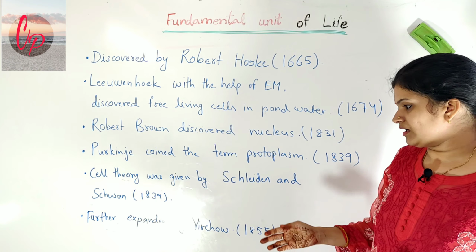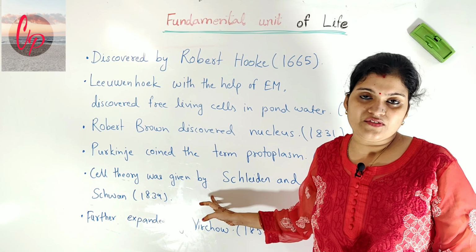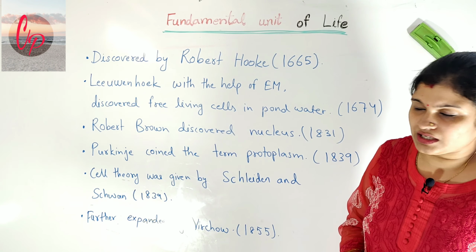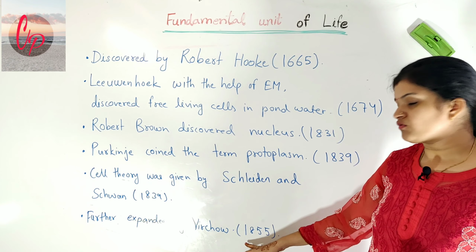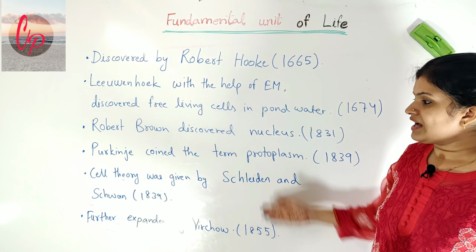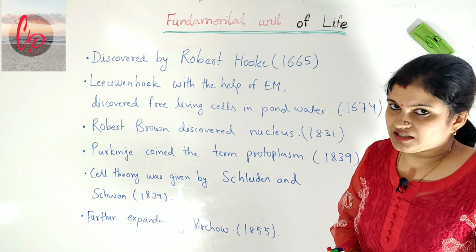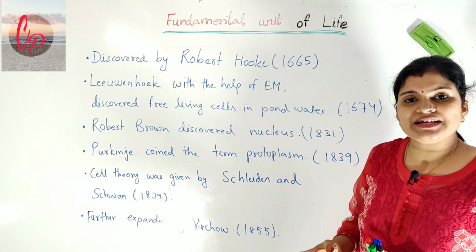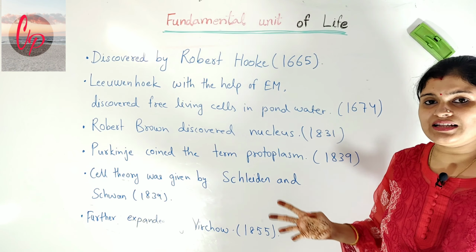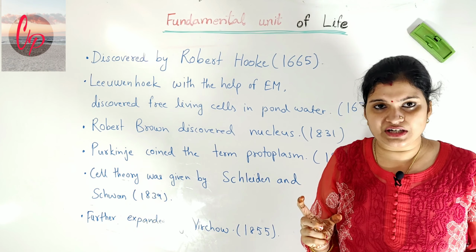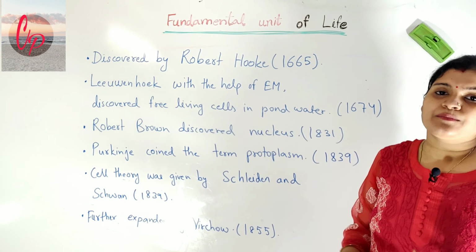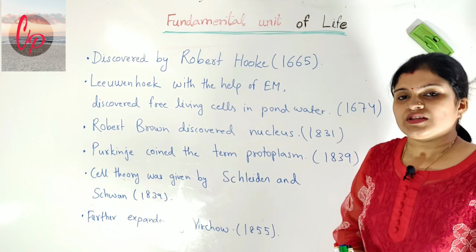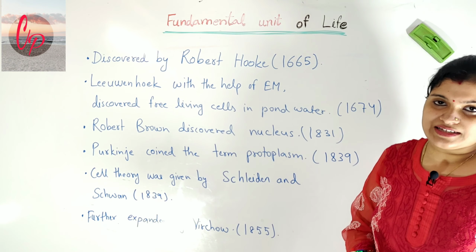And after that, the cell theory which was given by these two scientists was further expanded. Some new things were added to the theory by the scientist Virchow in the year 1855. So these are some contributions of the scientists in the discovery of the cell, or the modification of the cell you can say, because when Robert Hooke discovered the cell, he had very little information about it, but gradually scientists found out many more things and added the information. So these were the contributions by the scientists.